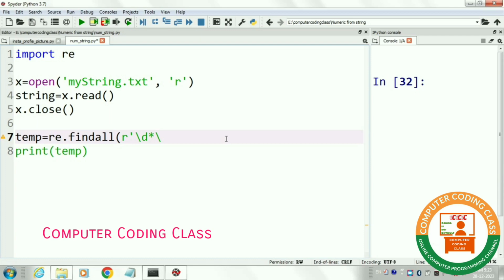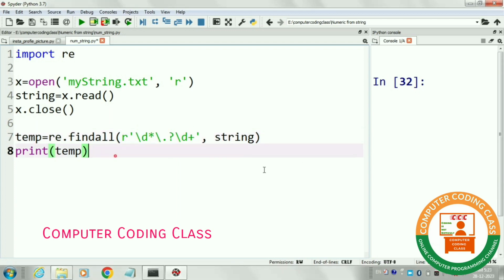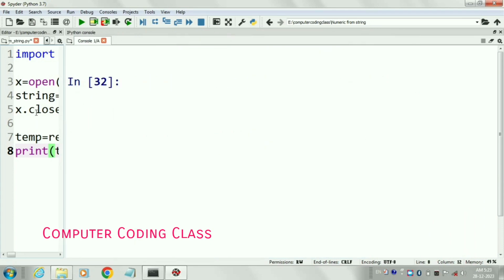\d*\. and then for adding two formats we will use a question mark. Then we will write \d+. It means \d*\. will handle float numbers and \d+ will handle our integer numbers.